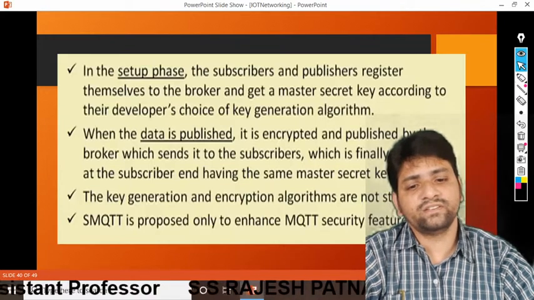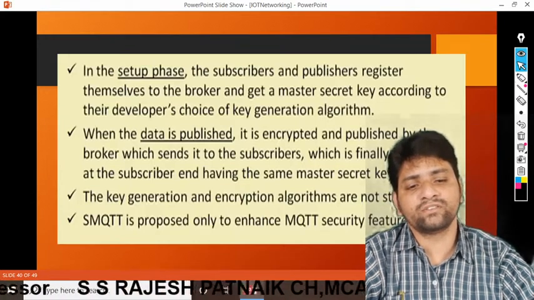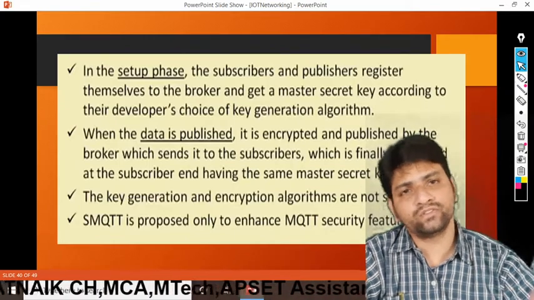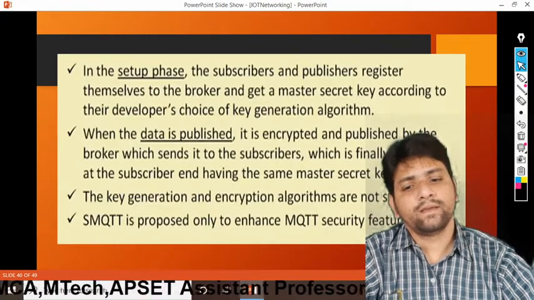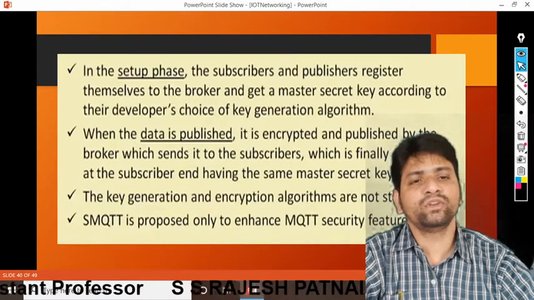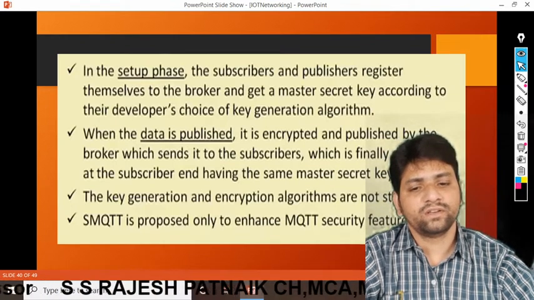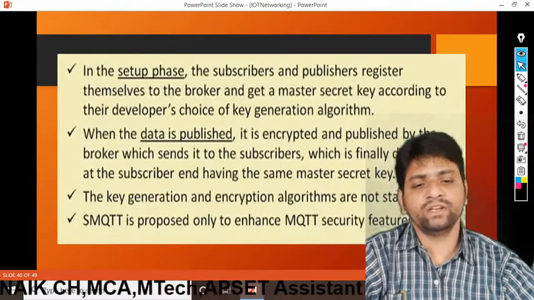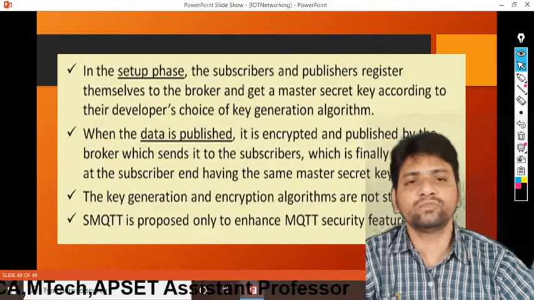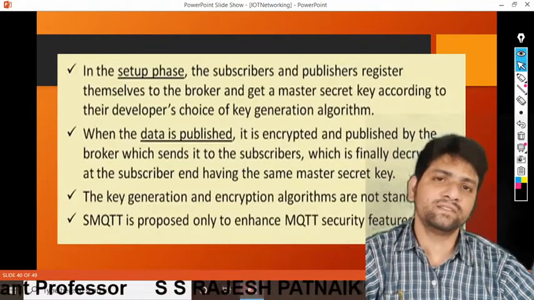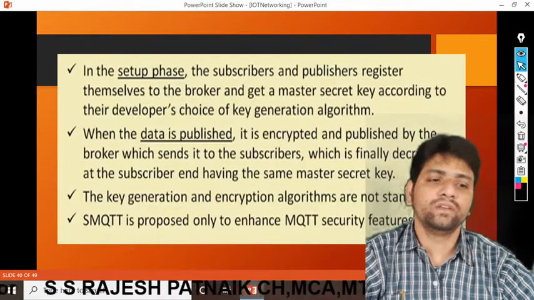The key generation and encryption algorithms are not standardized, because there are lots of algorithms we can use for security purposes. SMQTT is proposed only to enhance MQTT security features. Everything is taken from MQTT, but some security features are applied on top, so it enhances MQTT. That is the main thing.